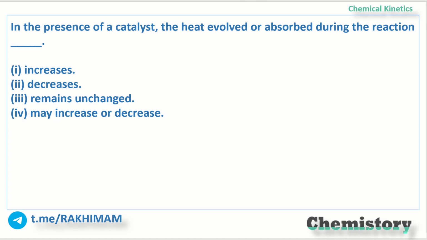So beta ji, catalysts जो होते हैं, they are defined as those substances which alter the rate of reaction by changing the path of the reaction.